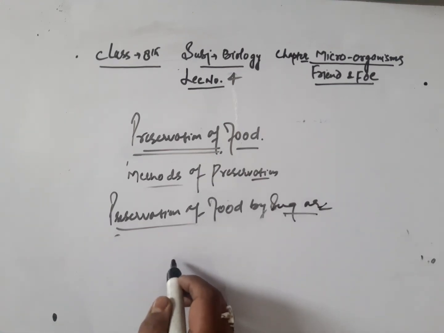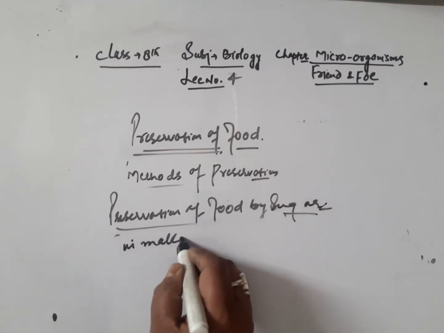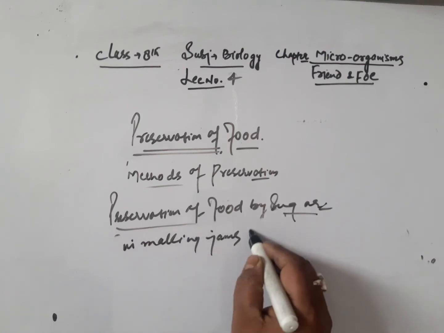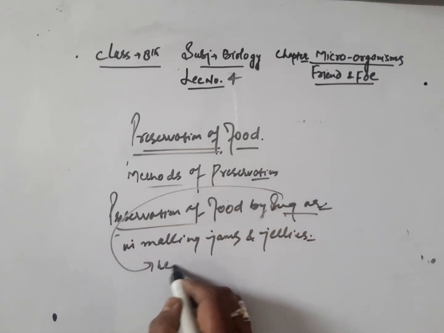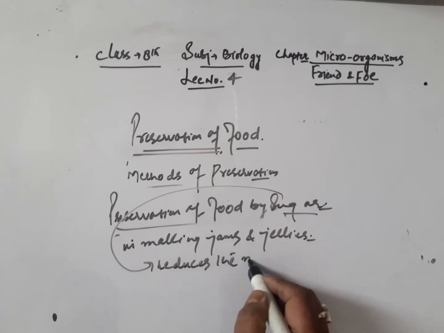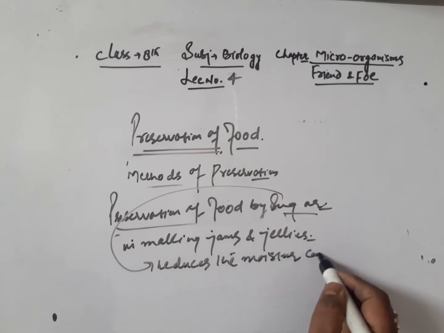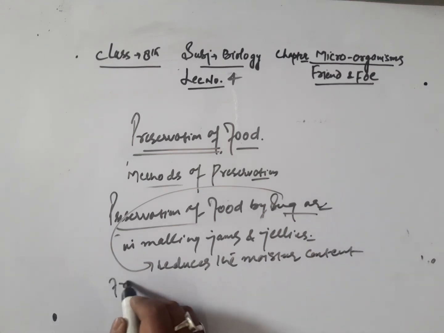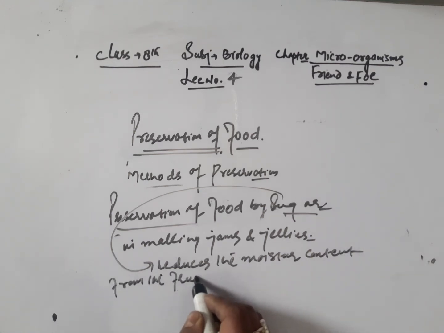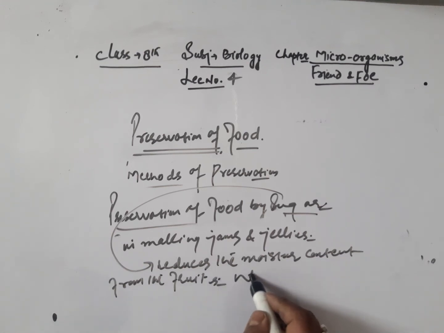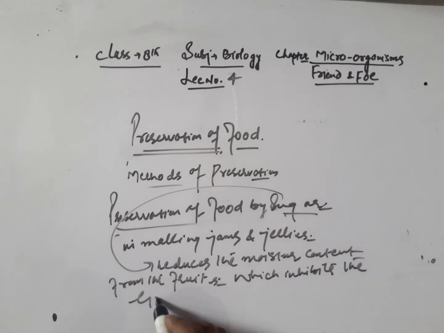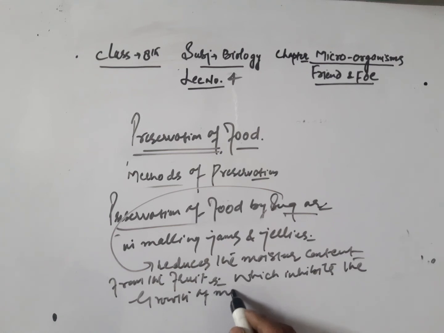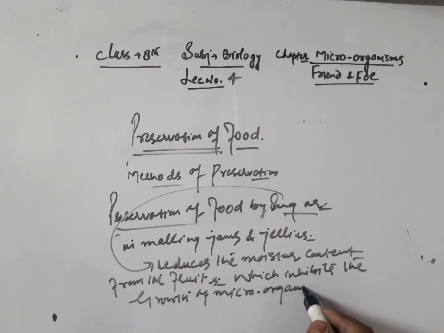As we know, sugar is used as a preservative in making jams and jellies, because sugar reduces the moisture content from the fruits, which inhibits the growth of microorganisms. So this was another method of preservation.